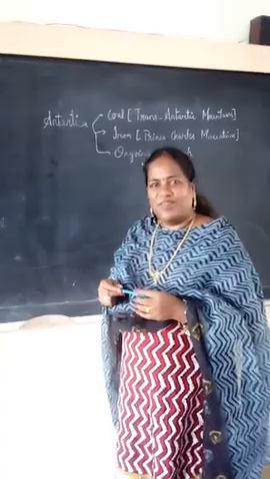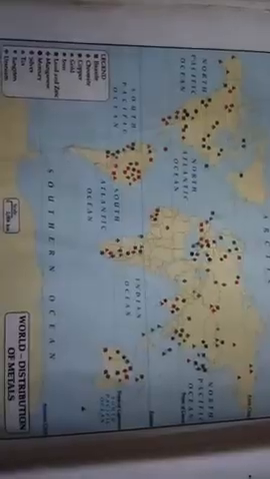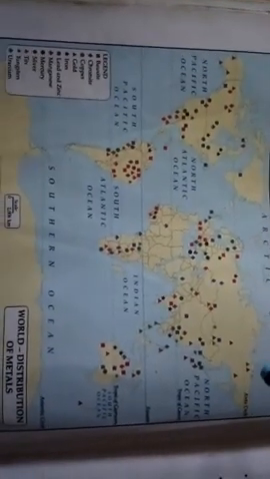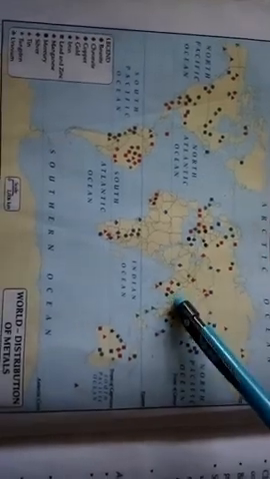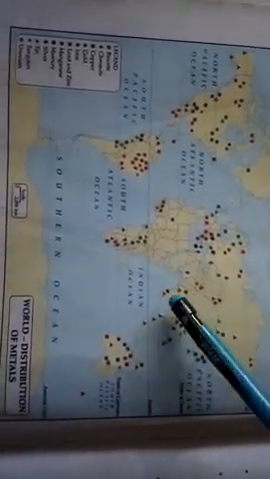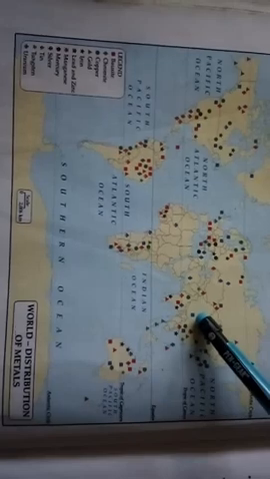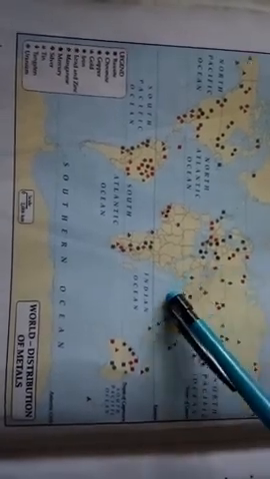Now how to finish. Now see on the map. I already told you about the Asia continent. This is the Asia continent. This is India. China is here. So this is the full Asia continent.